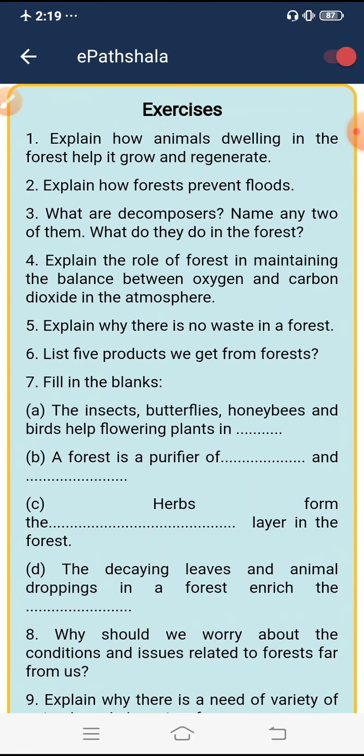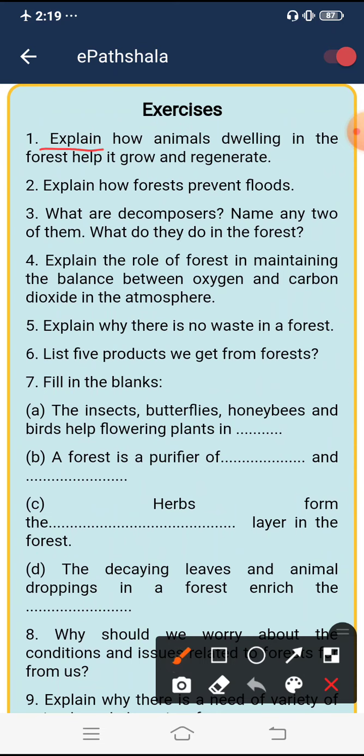First question: explain how animals dwelling in the forest help it grow and regenerate. Students, you know that animals help in growing and regenerating forests in many ways. Animals work as the cleaning agent in the forest.